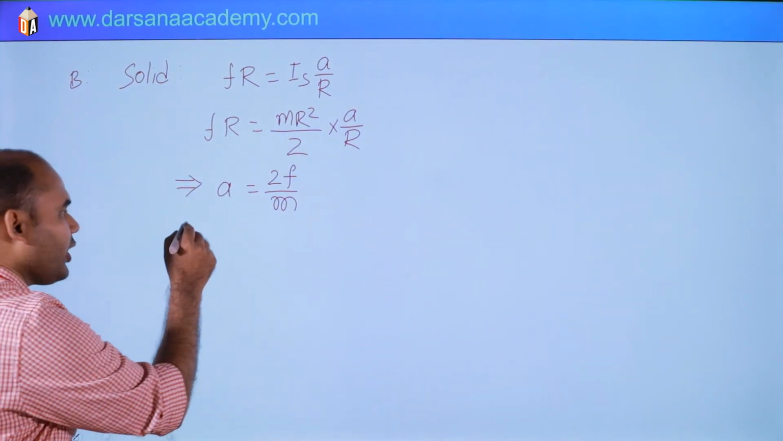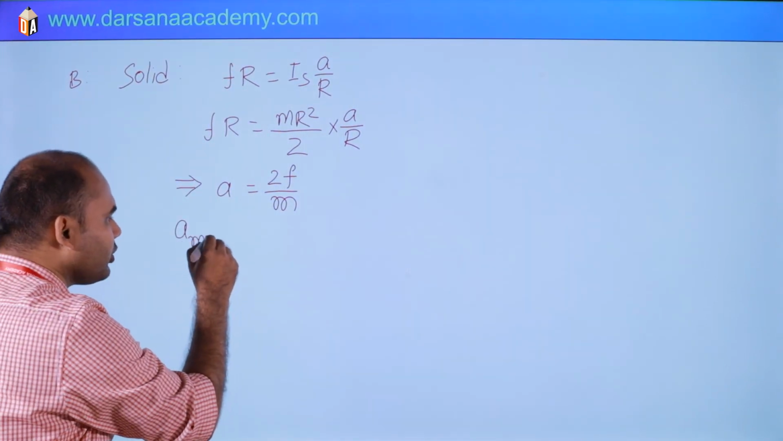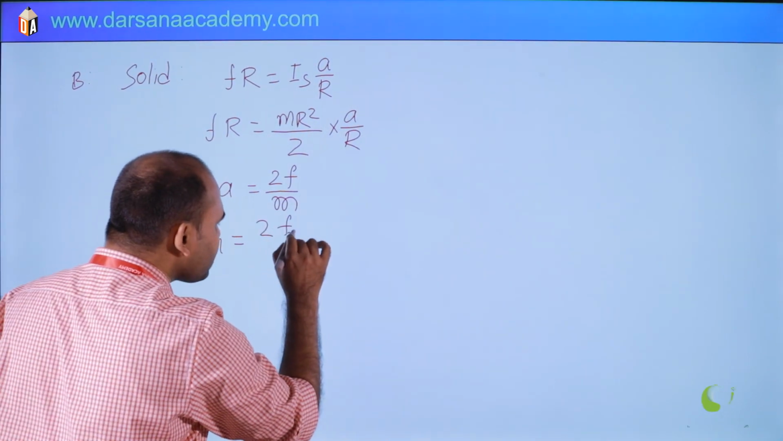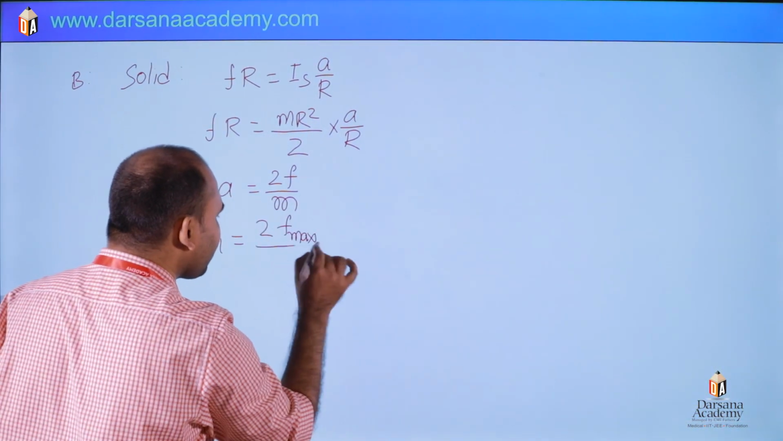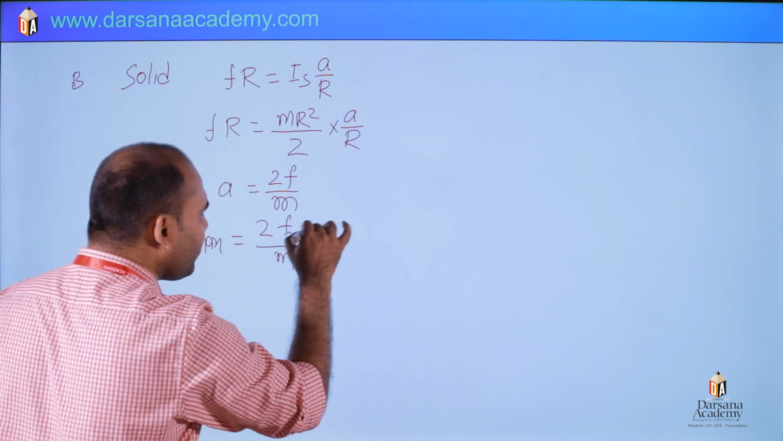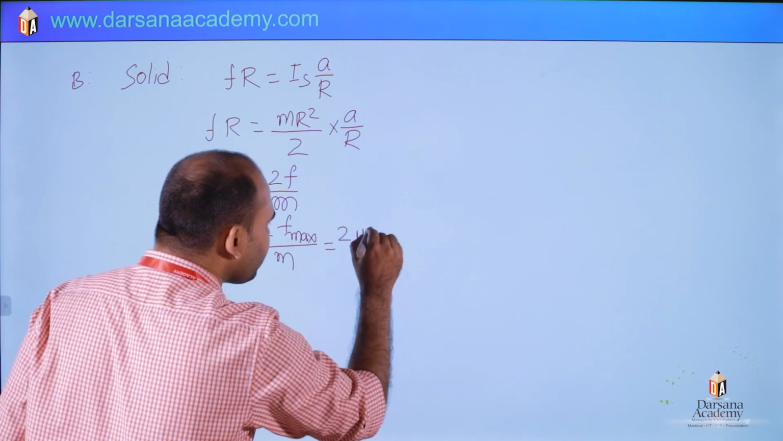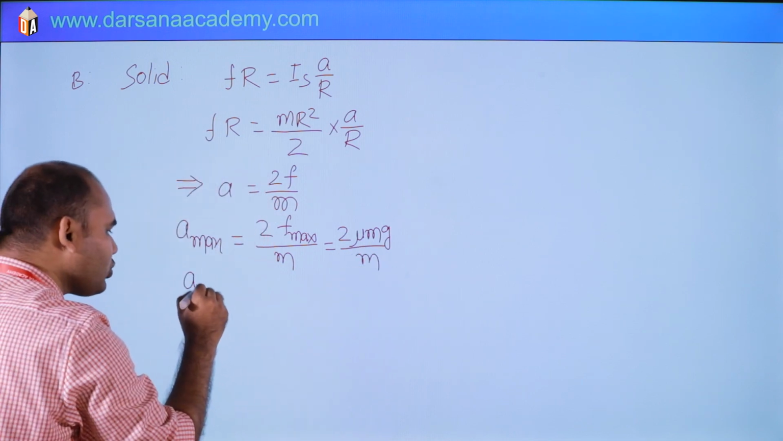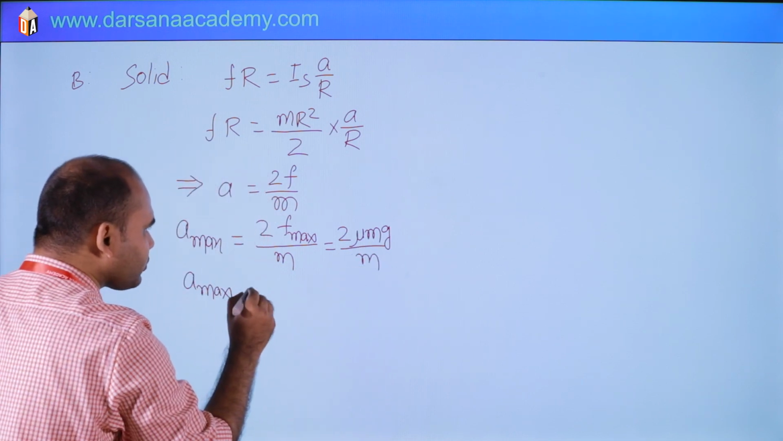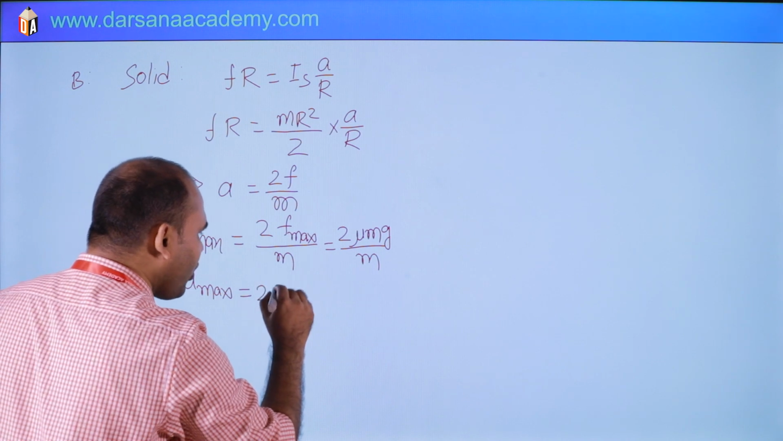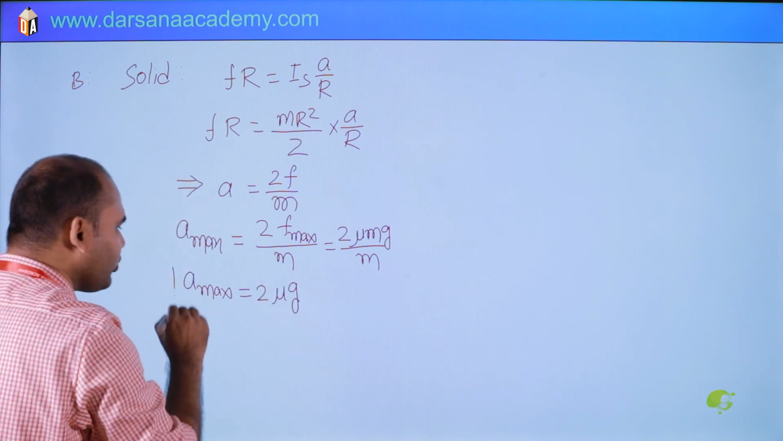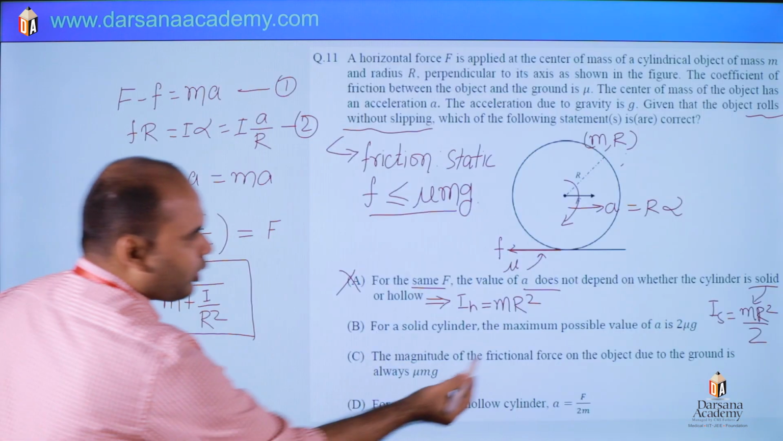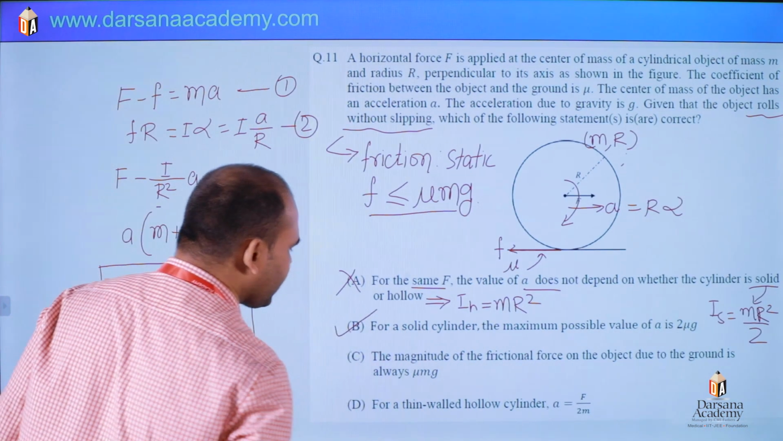But we are interested in A max. So A max will be 2 times F max, the maximum value of static friction, by M. So this is mu mg, so 2 times mu mg by M. So A max for a solid cylinder is 2 times mu g. So let's check option B. I think it is correct. Yes, 2 times mu g. So the second option is correct.